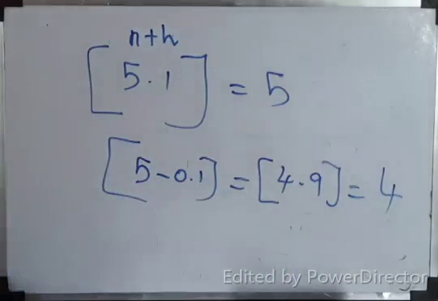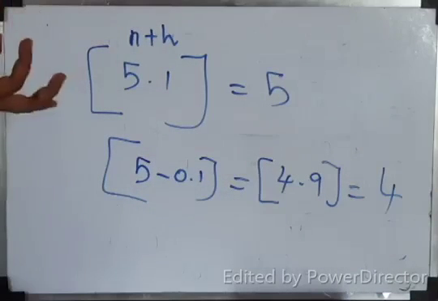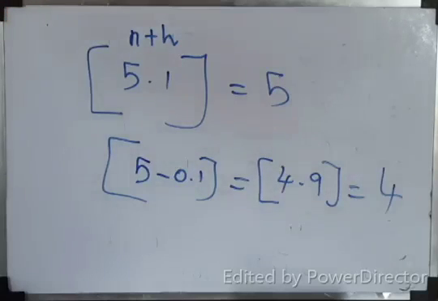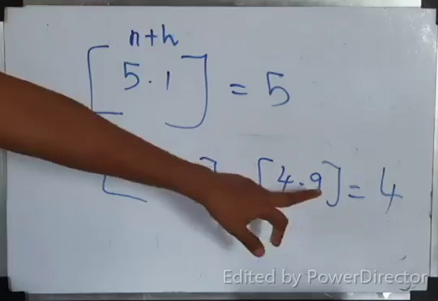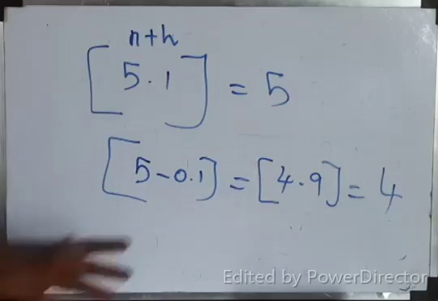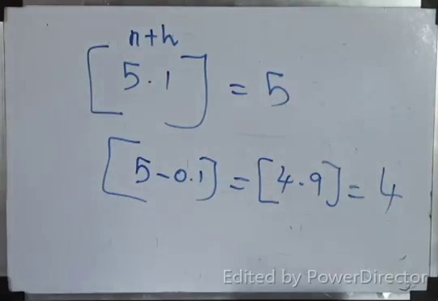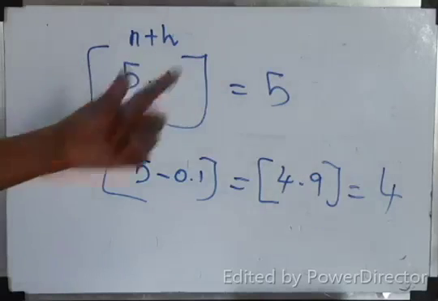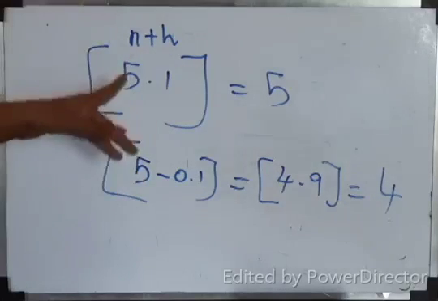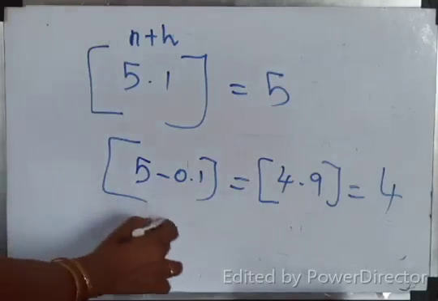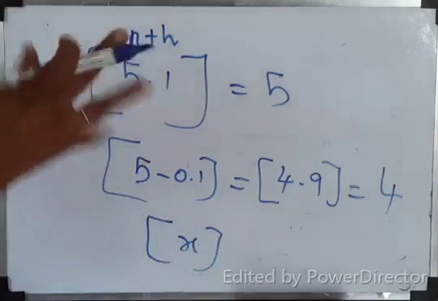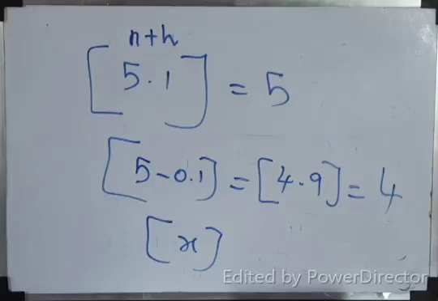What is the greatest integer less than the number, less than the decimal value, isn't it? 4.9 means the round number is 4. And 5.1, the round number is 5. So the greatest integer function is not continuous. Do you understand?